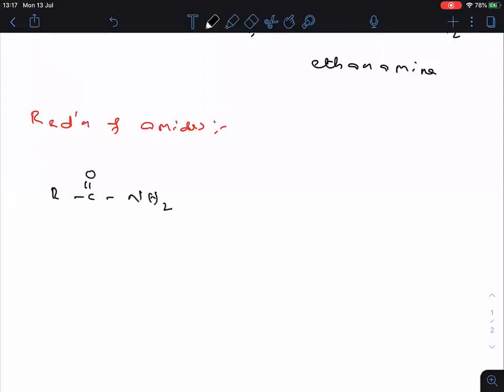So this is an amide, R C double bonded O NH2. The amide then undergoes reduction with lithium aluminum hydride, followed by acidic hydrolysis.